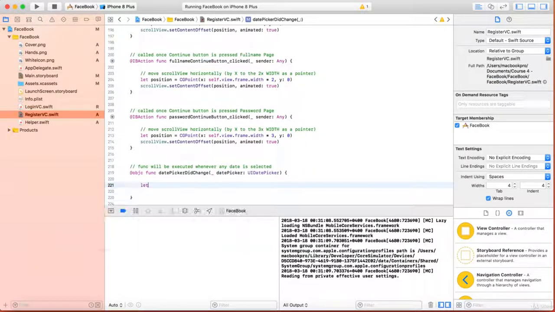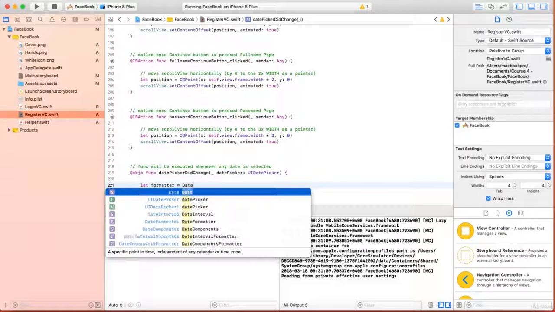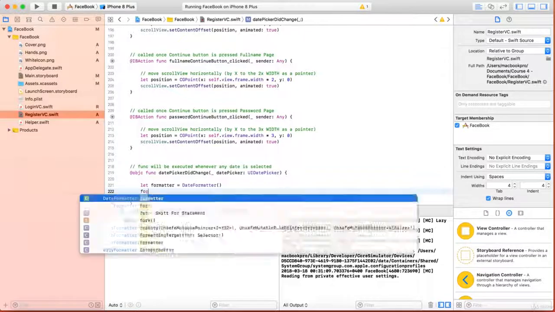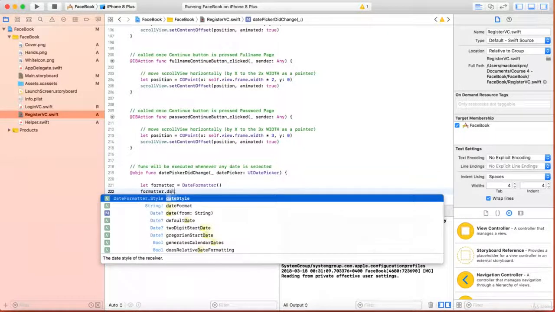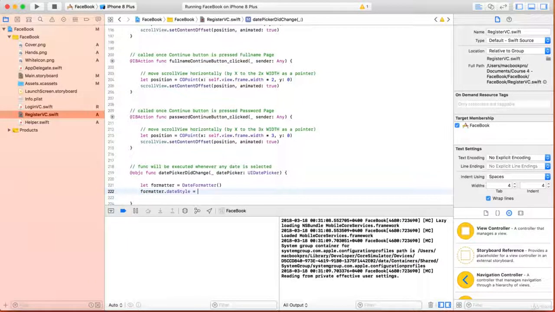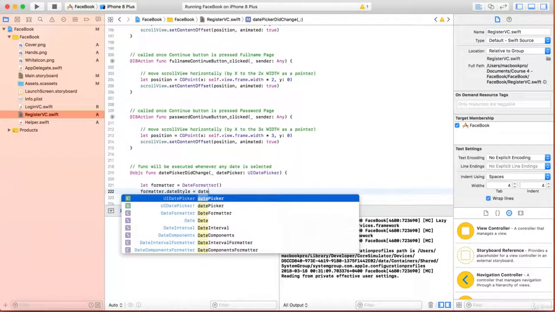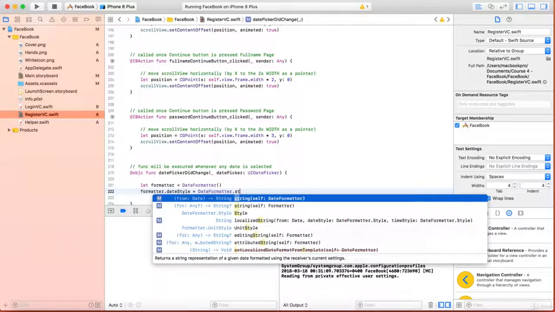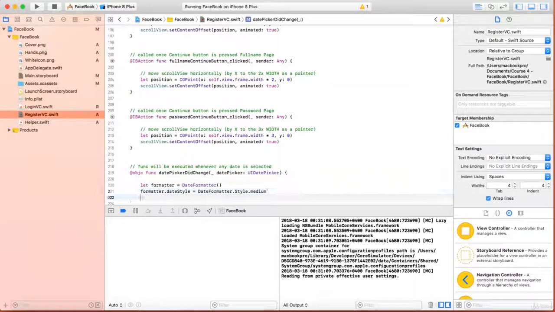Okay, let's do it. First, we need to declare the formatter. Let formatter equals DateFormatter, open and close round brackets. Then we write formatter.dateStyle equals DateFormatter.Style.medium.